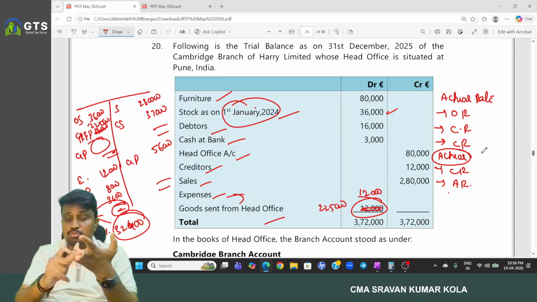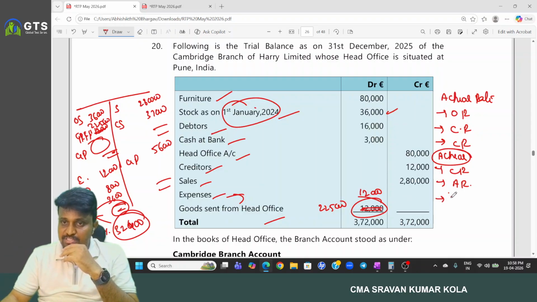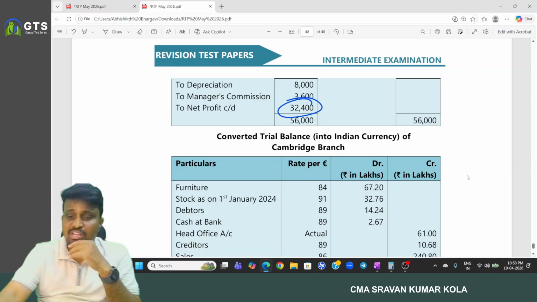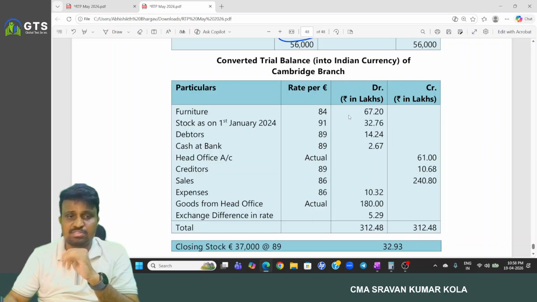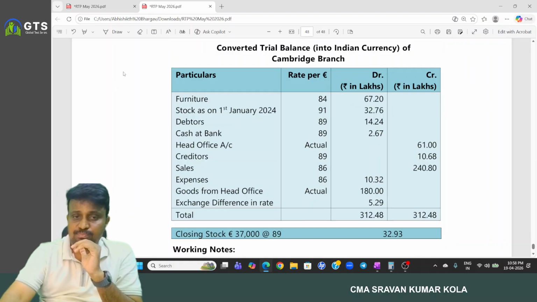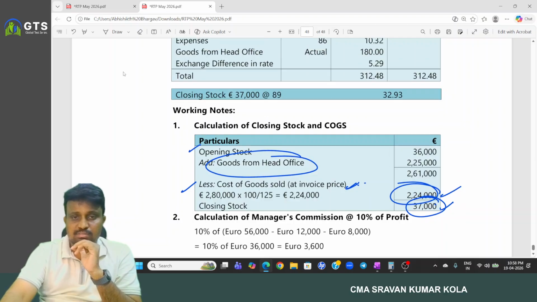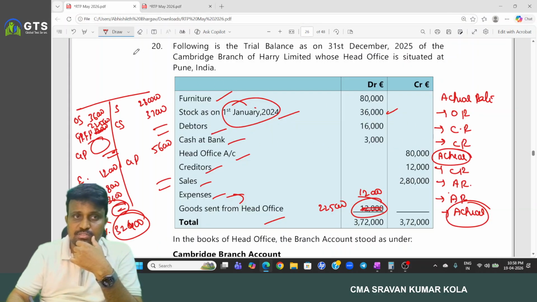But for head office account and goods received from head office, these are all actual figures we have to consider. Expenses are at average rate. This is also an actual figure we have to consider. And this is what? An integral foreign operation, because nothing was stated about this. So the difference amount, if any, we transfer to what? Profit and loss. And this is the calculation of managerial commission.